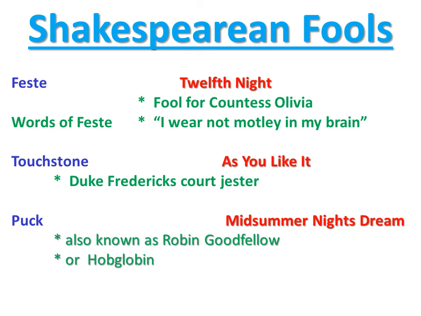Here are a few Shakespearean fools. They are important. A very important fool in Twelfth Night, a fool who counters Olivia, is Feste. These are important words of Feste: I wear not motley in my brain. And Touchstone from As You Like It, he is Duke Frederick's court jester. Another important fool is Puck in Midsummer Night's Dream, also known as Robin Goodfellow or Hobgoblin.